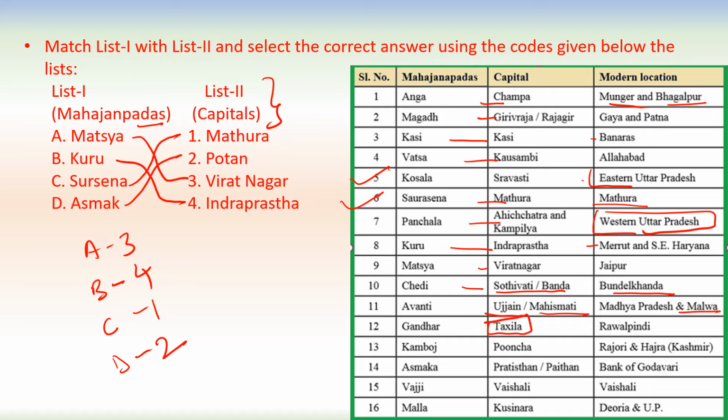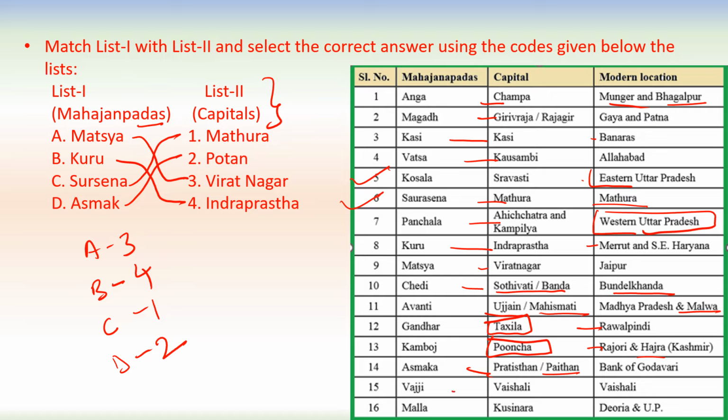This is in Pakistan, Rawalpindi, current days. Kamboja, and the capital was Poonch. Currently it is Rajouri and Hazara of Kashmir region. Asmaka, the capital was Pratishthan or Paithan or Potan, and this is near the bank of Godavari river.